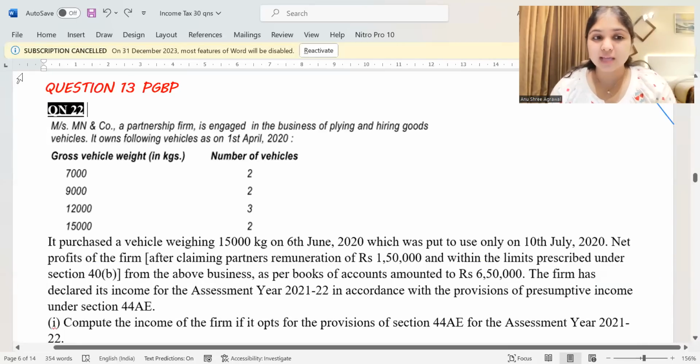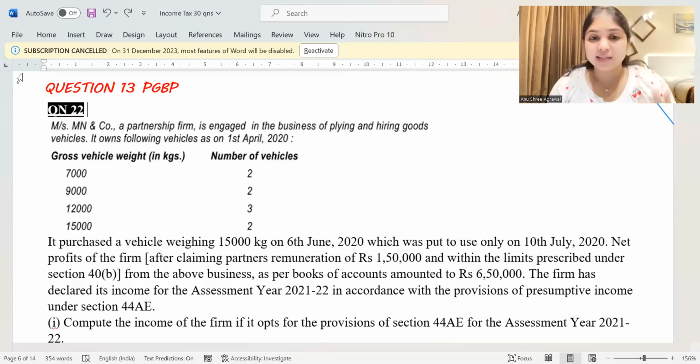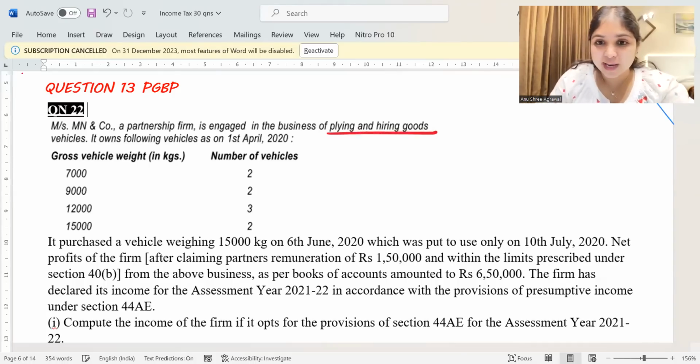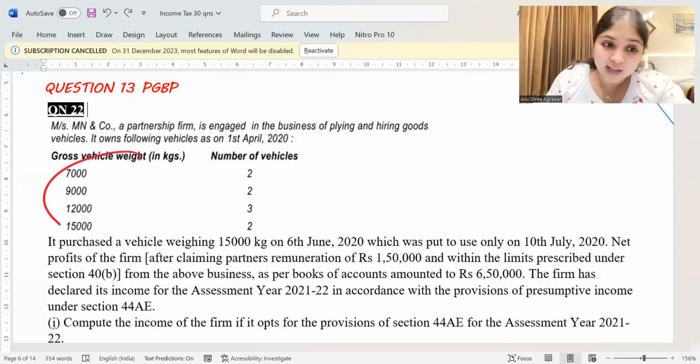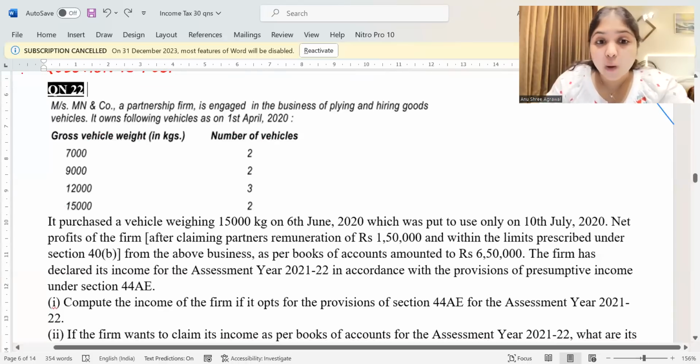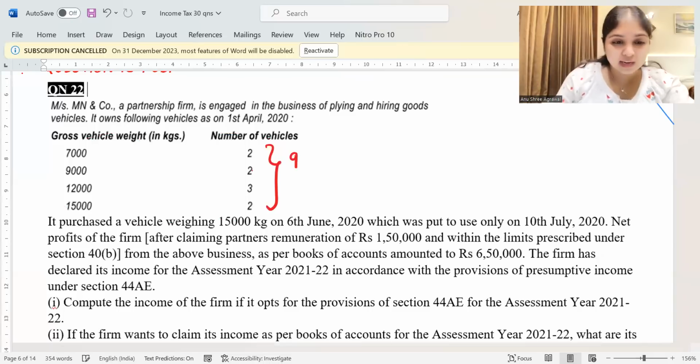The question says Messrs. MN and Co., a partnership firm, is engaged in the business of plying and hiring goods vehicles. So this assessee is in the business of plying and hiring goods vehicles. It owns the following vehicles on 1st April 2020. So in the beginning of the year itself, it already owns these vehicles. How many vehicles does it already own? 3, 4, 5, 6, 7, 8, 9. It already owns 9 vehicles.